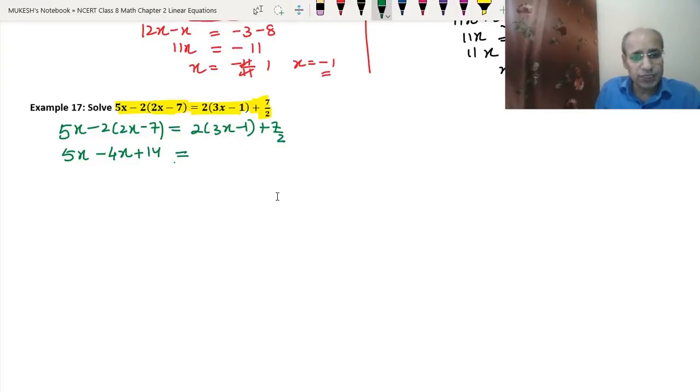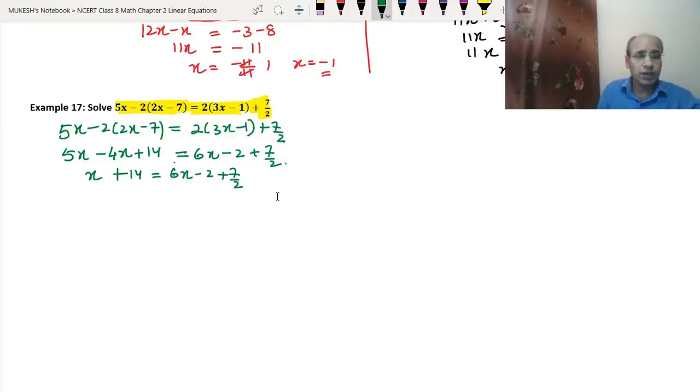So 2 into 3 is 6x. 2 into minus 1 is minus 2, plus 7 upon 2. Okay, see, 5x minus 4x will be x. 5 minus 4 is 1. Okay, plus 14 will be equal to 6x minus 2 plus 7 upon 2.